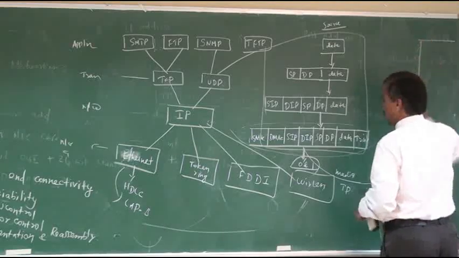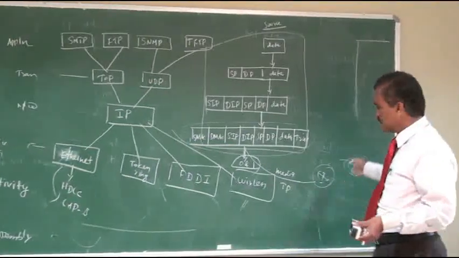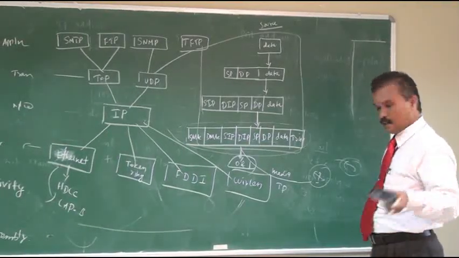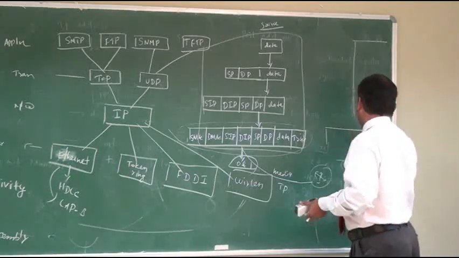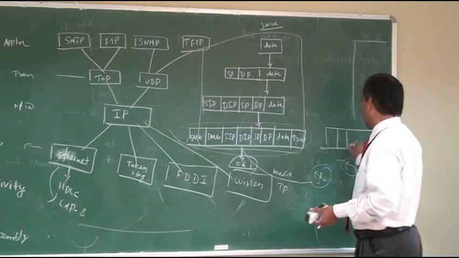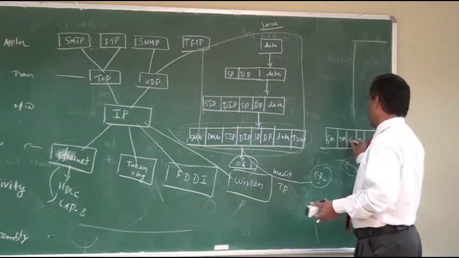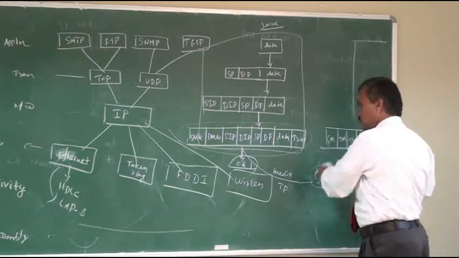So we have a destination system. In the destination system, do you know which layer receives this data? Anybody knows? Yeah, it is correct. The network access layer receives the data. It receives the source MAC address, destination MAC address, and all the information is there: source MAC, destination MAC, source IP, destination IP. Just this will be seen.